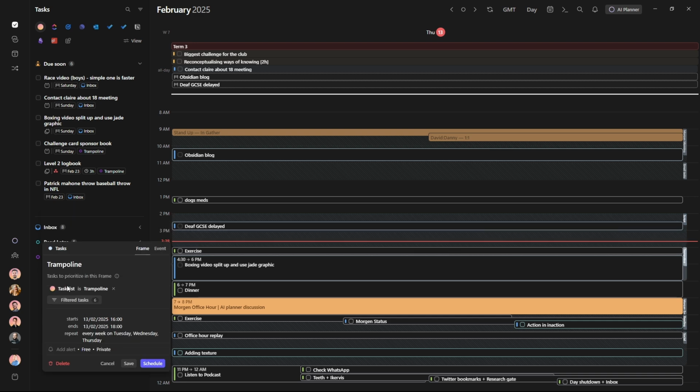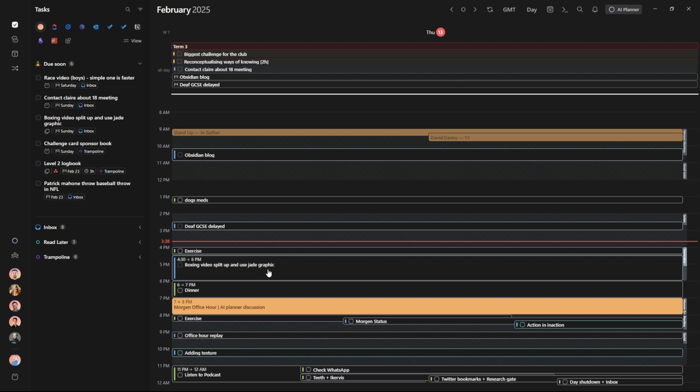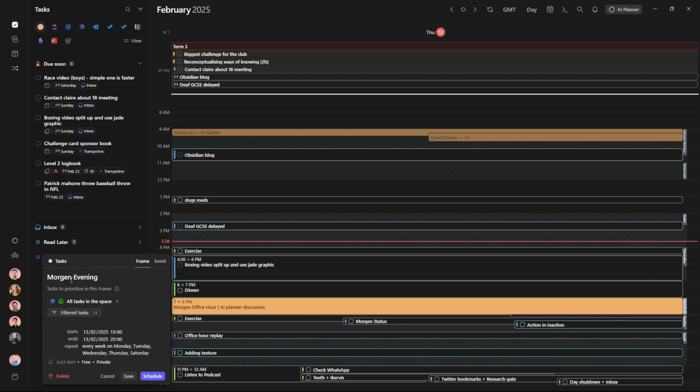And this frame is for trampoline. You can see all of the tasks in the trampoline task list, which is currently being hidden here. But as you'll notice, this boxing obviously isn't trampoline. So the frames are only in an ideal week. Ideally, I'd be working on trampoline stuff, i.e. the level 2 thing, but things changed. And so there's a task in here that wouldn't be in an ideal week, but this isn't an ideal day because life happens.